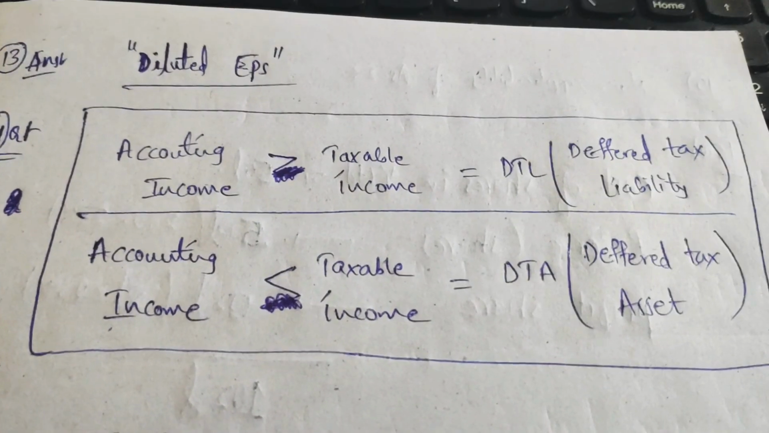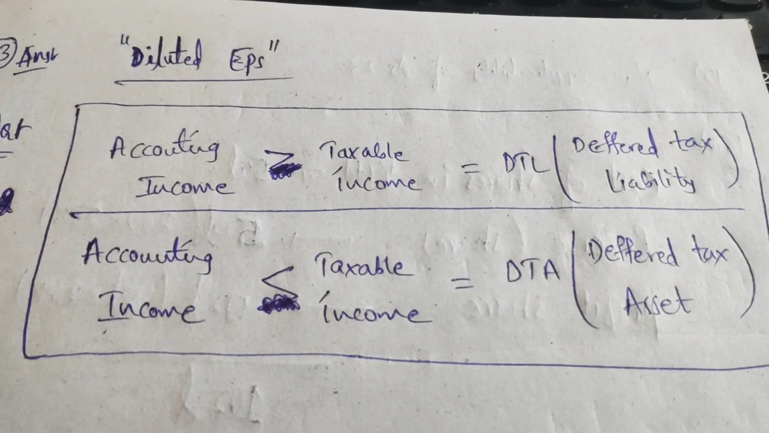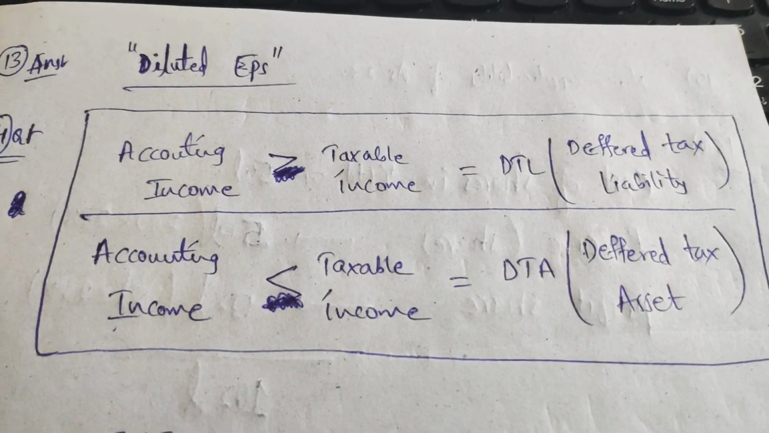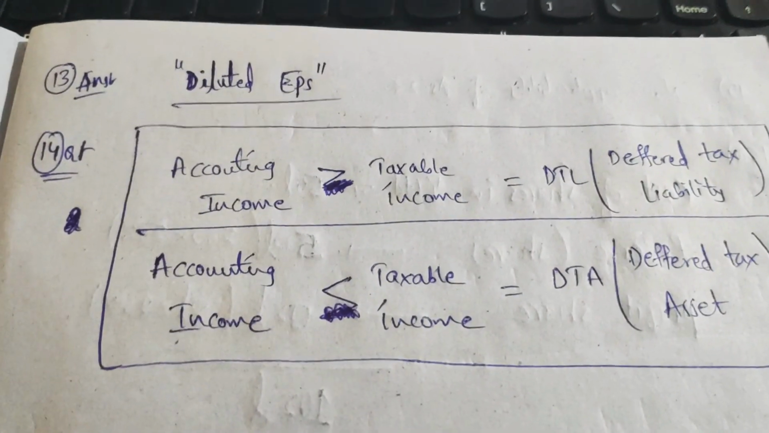So deferred tax asset or deferred tax liability needs to be analyzed based on this comparison, friends. By understanding this table, you will have a clear understanding of whether a liability or an asset will arise in the problem.